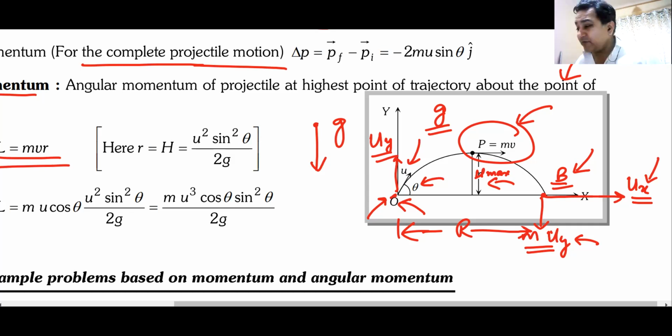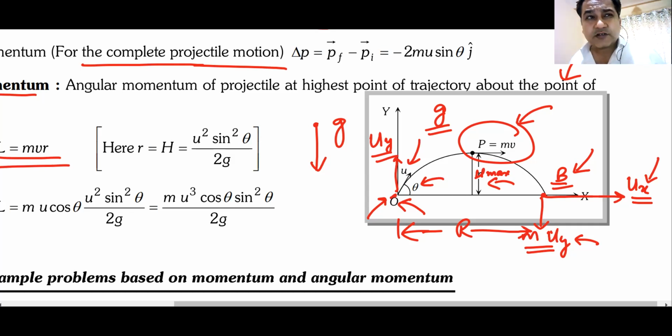Remember, angular momentum only changes when there is a torque. If there is torque, angular momentum will change. If there is no torque, angular momentum cannot change. Your angular momentum is changing because there is a torque acting on this body.